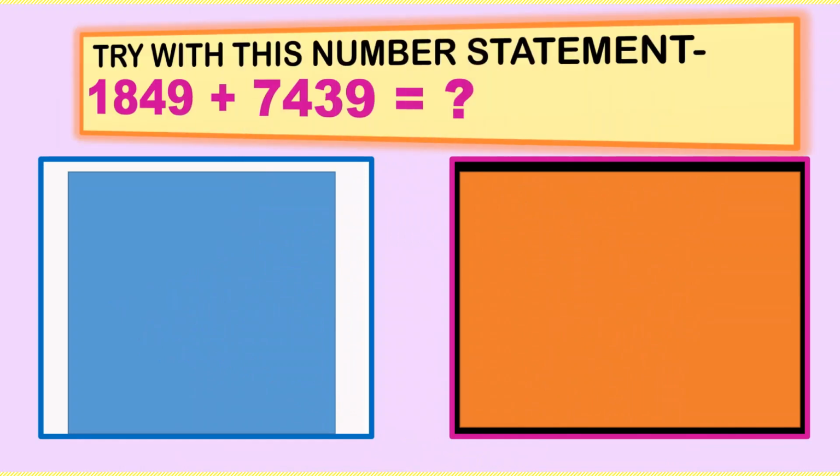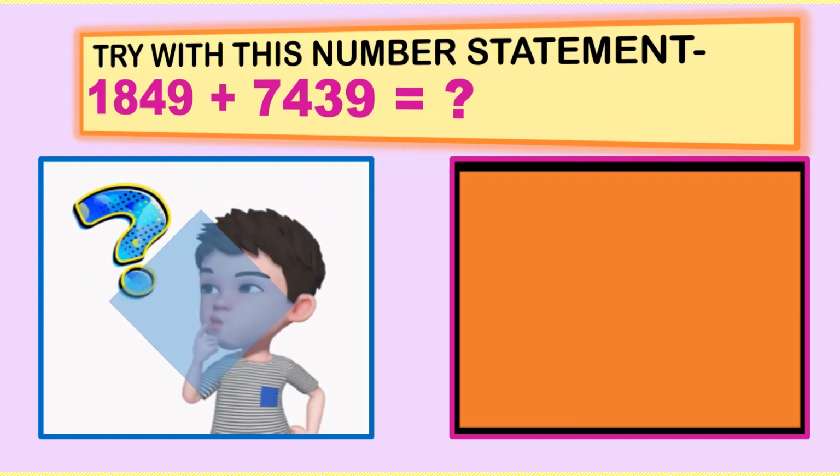Now let's try with another number sentence. So according to Raksak, what will you do? Yes, read the number. 1849 plus 7439 is equal to how much? Remember, we don't have to solve the question. We have to frame the sentence, frame the question.